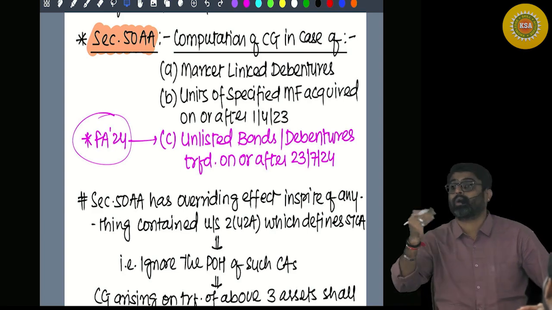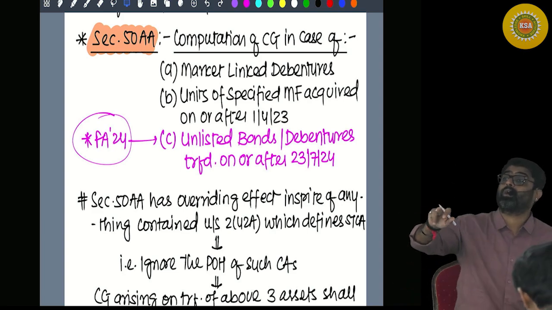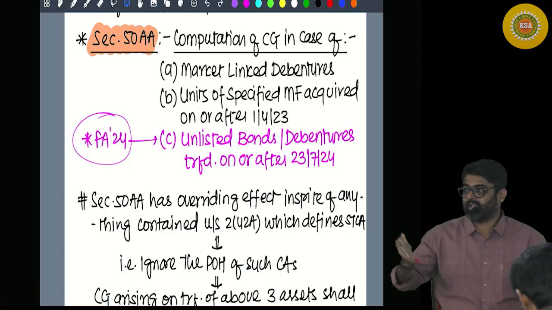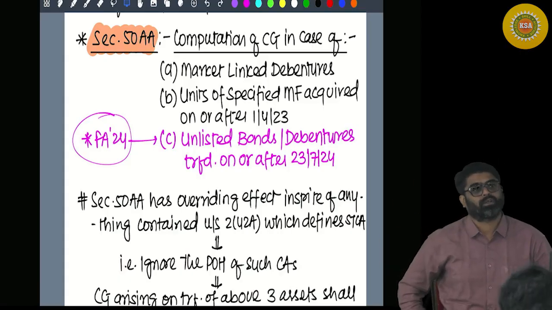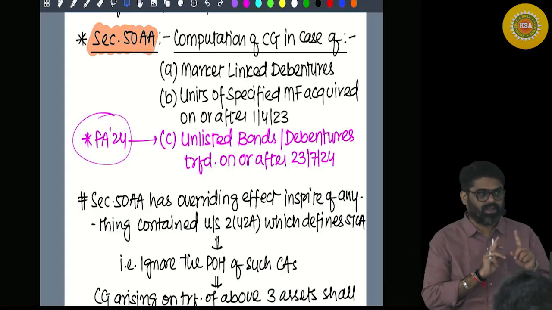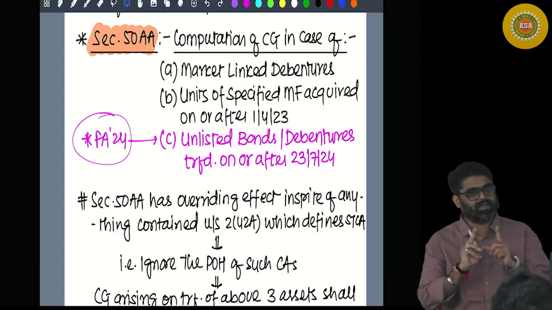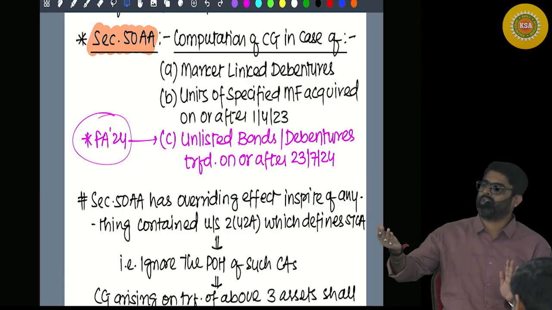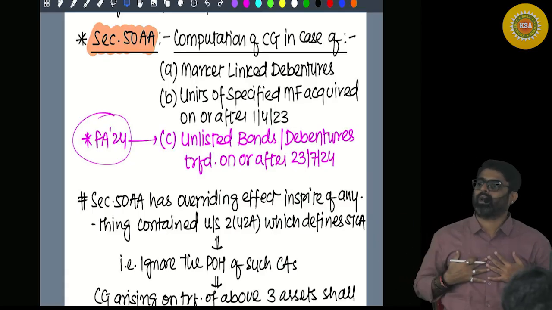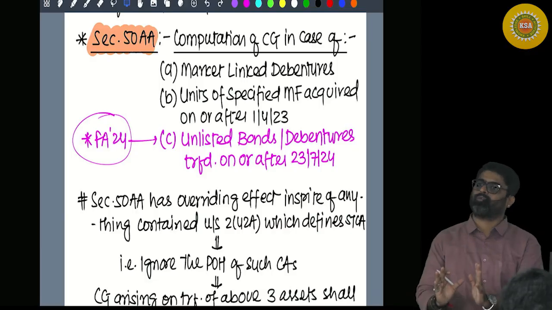So you used to come to us to ask for indexation. See, I am holding it for long term. Every time there used to be a fight between you and the department, arguments. You used to say that I should get the indexation. Why? I am holding it for long term.